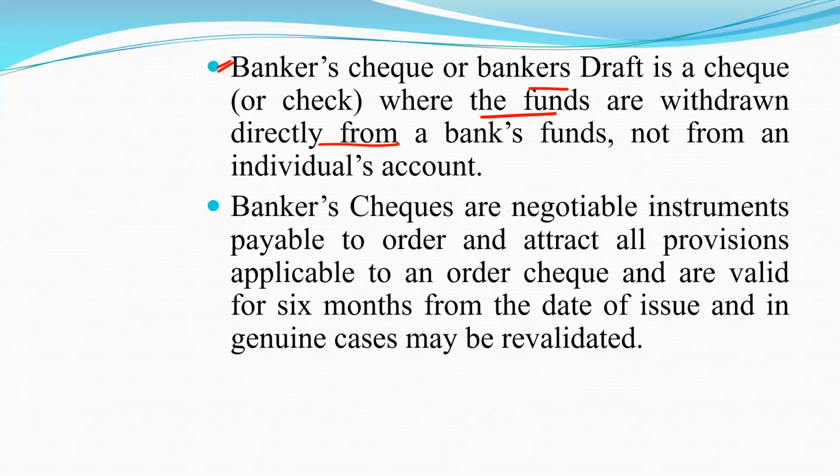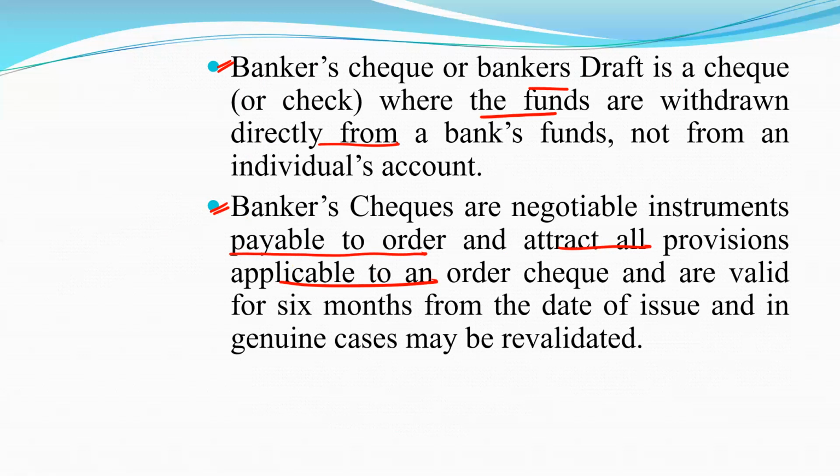Banker's checks also come under the Negotiable Instruments Act. These are negotiable instruments payable to order and attract all provisions applicable to an order check, and are valid for 6 months.